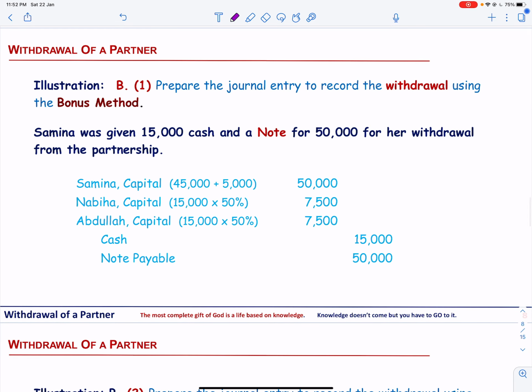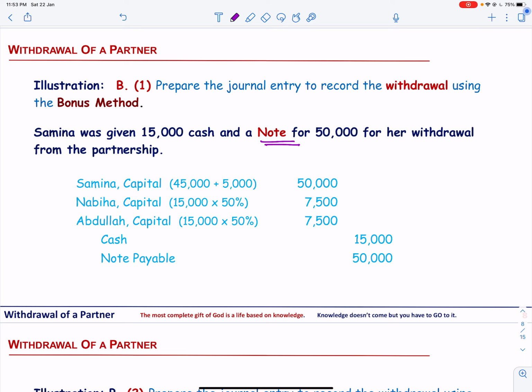Now prepare the journal entry to record the withdrawal using the bonus method. Samina was given 15,000 cash and a note for 50,000 for her withdrawal from the partnership. The 50,000 note means that the firm has accepted to pay a loan of 50,000 for which Samina was liable to pay and not the firm.